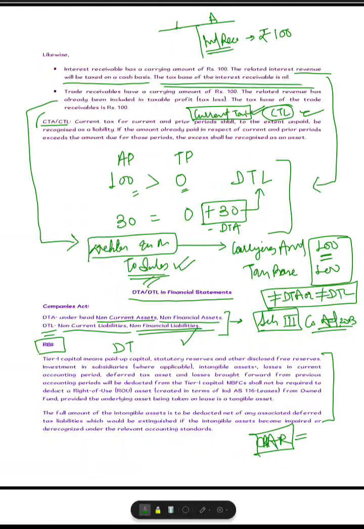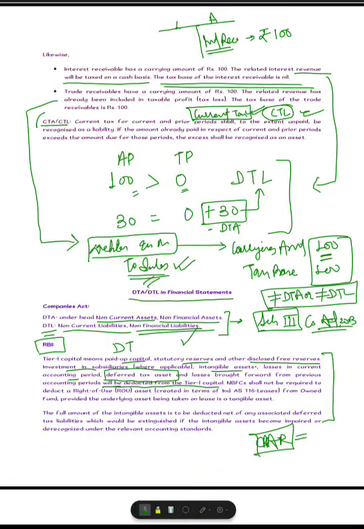So based on that the capital adequacy is determined. RBI has clarified through a press release that tier 1 capital will mean paid up capital, statutory reserve, other disclosed reserves, reduced by deduction of certain items. What items will be deducted? Investment in subsidiaries, intangible assets, losses in current accounting period, deferred tax assets.